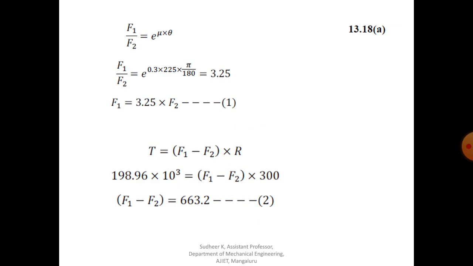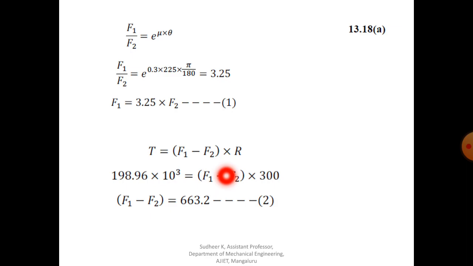Now for another equation, for belt drives, whatever the torque is, it should be force into radius. So torque equal to force into radius of the drum. Therefore T equal to F1 minus F2, where F1 is tight side tension and F2 is slack side tension, into radius of the drum.